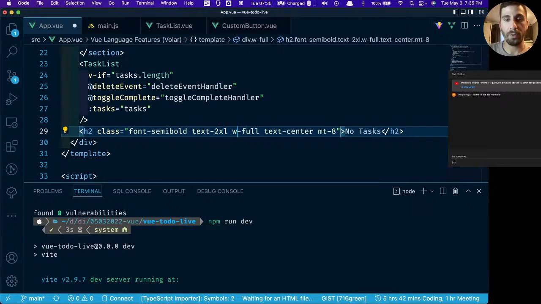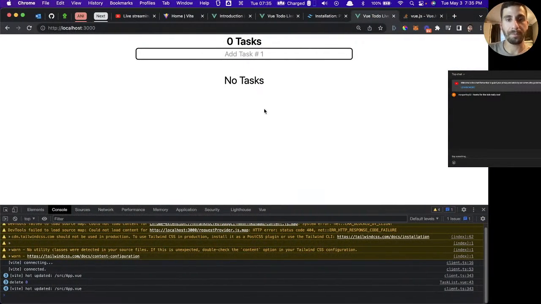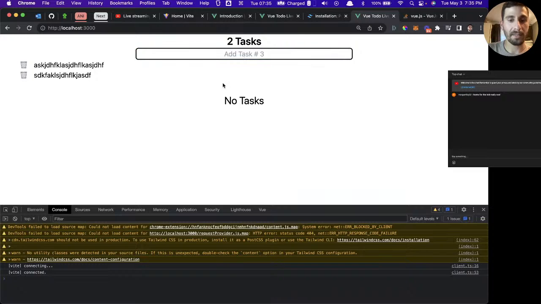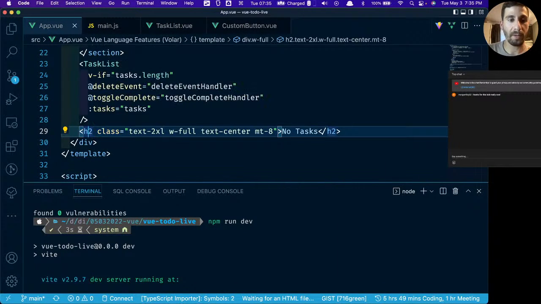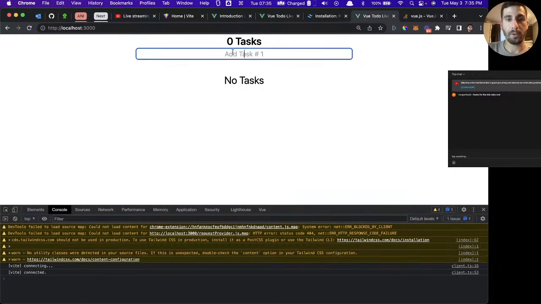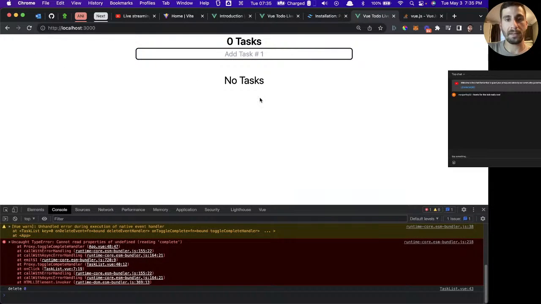We'll make the text 2xl, and let's get rid of the semi-bold so it doesn't match the title. Okay, there we go. It says no tasks. And now, as we have tasks, it's still there. Why is that happening? It's because we don't have v-else here. Alright, no tasks. Now we have tasks. We delete these. No tasks.